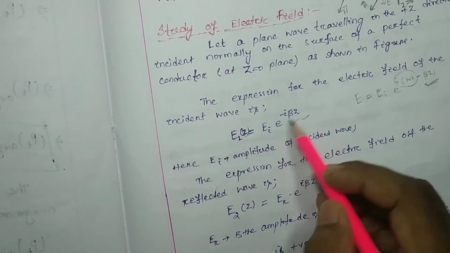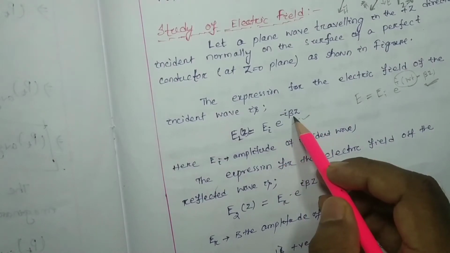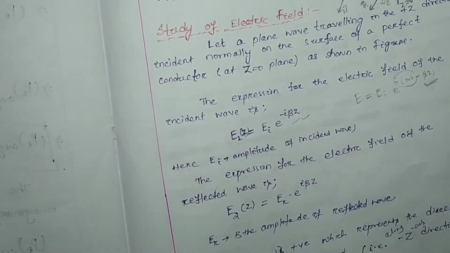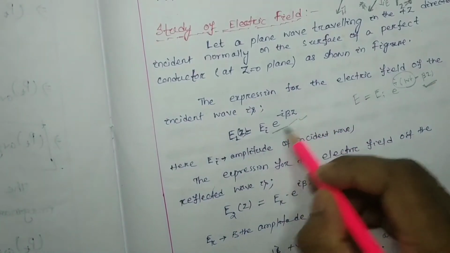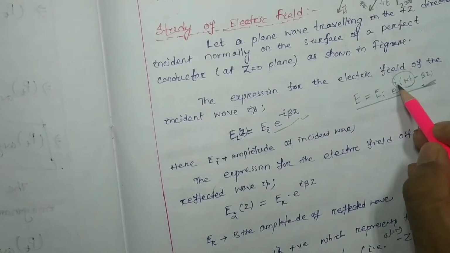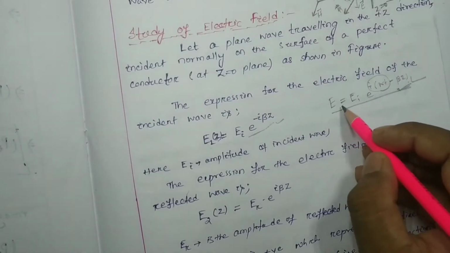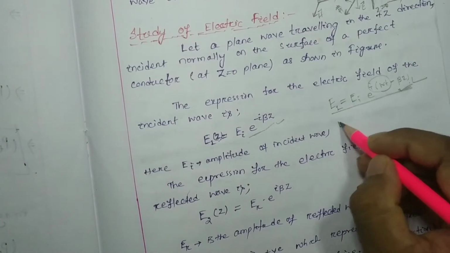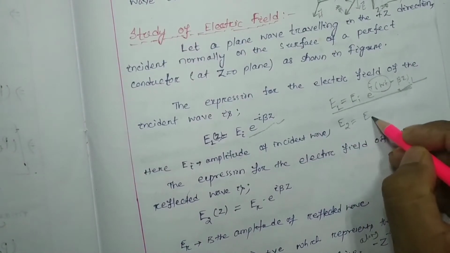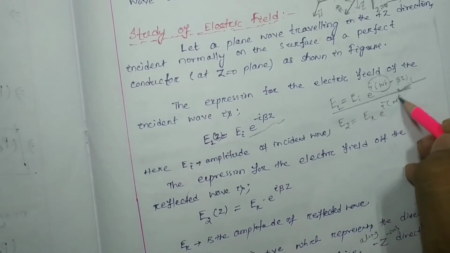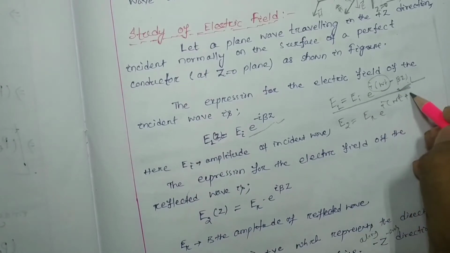This is the propagation of the incident wave along the positive z axis direction. This can be considered in this format, e^(i(ωt minus βz)). So this is your E1. E2 can be considered as E_R e^(iωt), and for reflection, this will be plus βz.